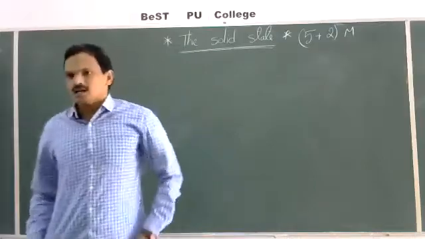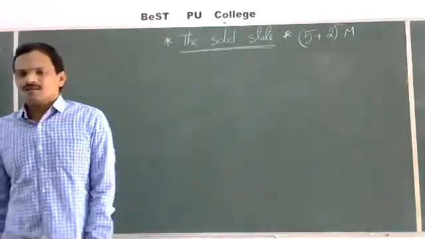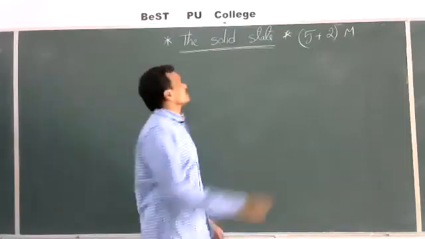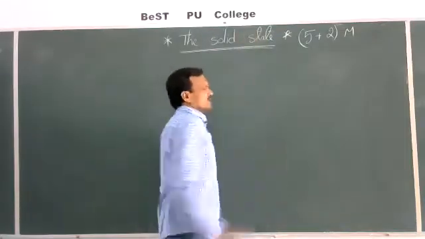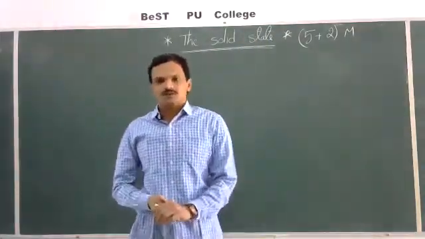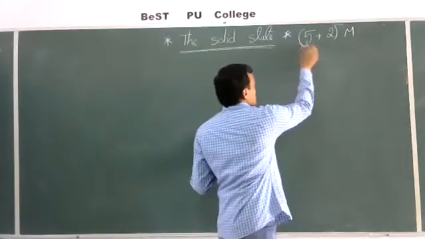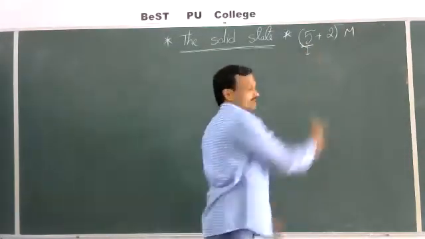So in this chapter, there are some concepts from which the compulsory question is given for 5 marks. A 5 marks question in this chapter is fixed.